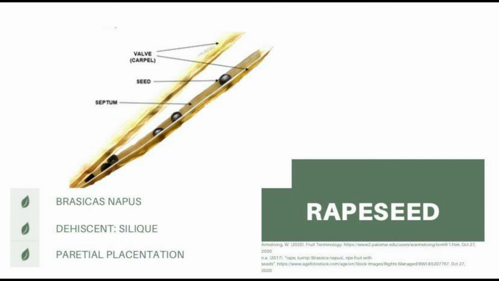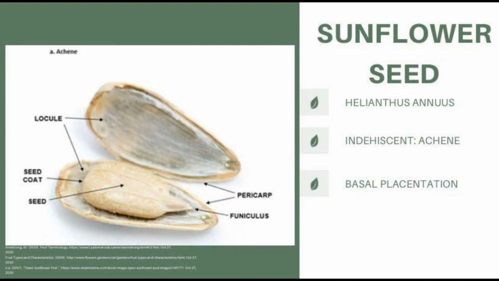Another type of the dehiscent fruit is the silique. It has two carpels which separate at maturity, leaving a persistent partition wall. One example is the rapeseed, also known as Brassica napus. Its ovary is simple, with a parietal placentation. Rapeseed is a bright yellow flowering member of the family Brassicaceae, cultivated mainly for its oil-rich seed, which naturally contains appreciable amounts of toxic erucic acid.